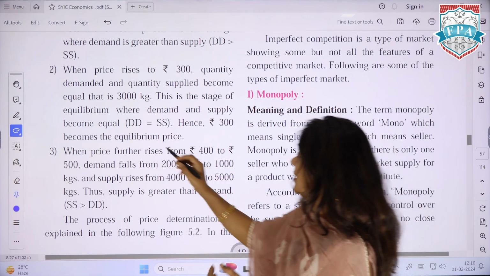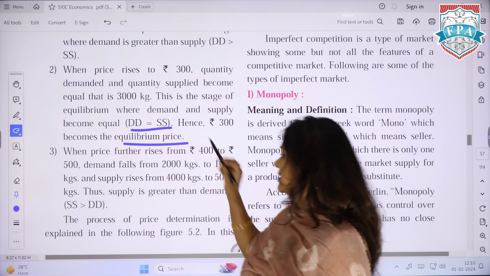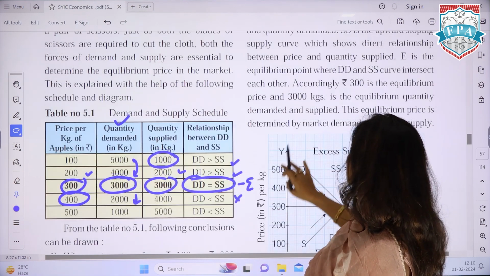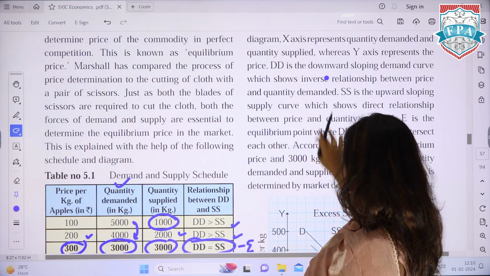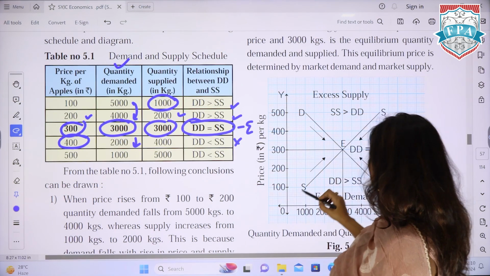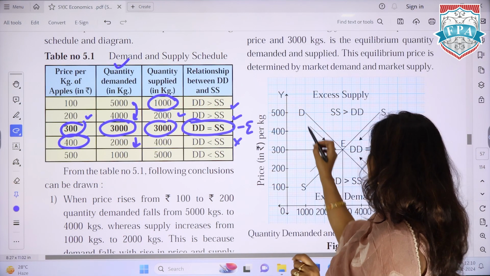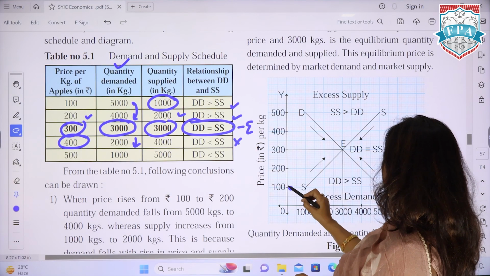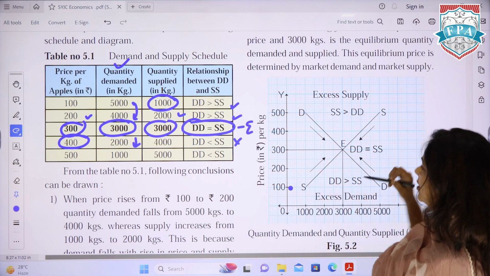So you'll have to say where the price DD is equivalent to SS is the equilibrium price. So the process of price determination, they have tried to make a graph out of it, and I think now all of you must have understood how it will be made. The demand graph: if the price is 100, what is your demand? It is 5000. So D would be a downward sloping curve.